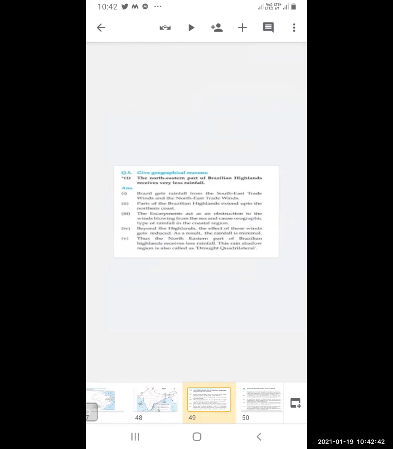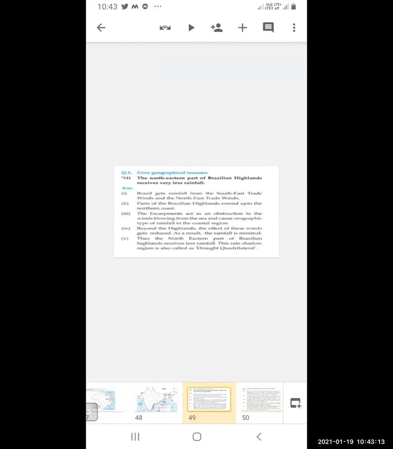Now we will see the geographical region, that is Rio region. The northeastern part of the Brazilian highlands receives very less rainfall. The northeastern means the upper part of Brazil. Now, Brazil gets rainfall from the southeast trade winds and the northeast trade winds. Part of the Brazilian highlands extend up to the northeast, northern coast. So the Brazilian highlands are extended up to the northern coast.